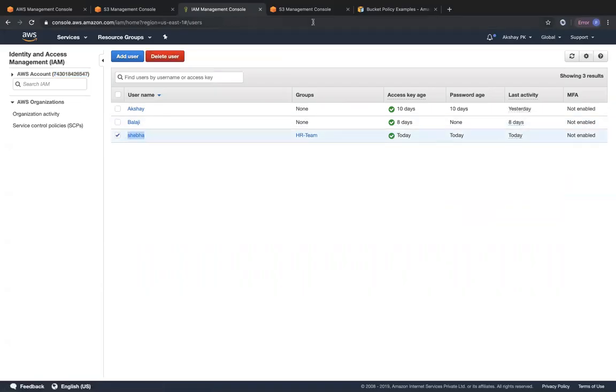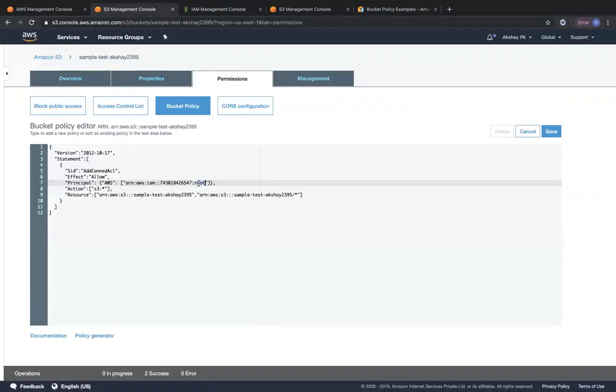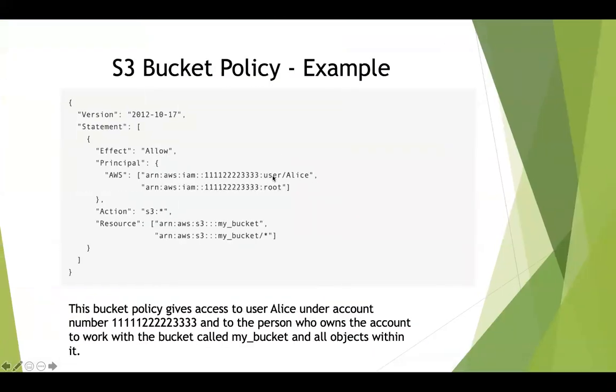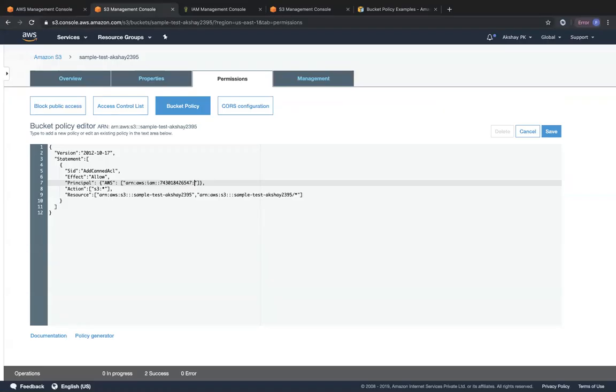So we are going to take that, and I'm just going to look at the syntax just once more. So it's given as root. Instead of root, I'm going to give Shiba, but I'm also going to look at this particular syntax. So it's user slash that username. Okay, so it's user slash Shiba. So right now you can see over here, we are also going to remove this SID.